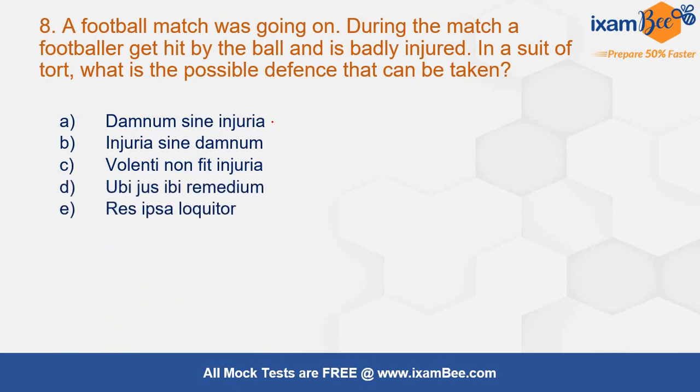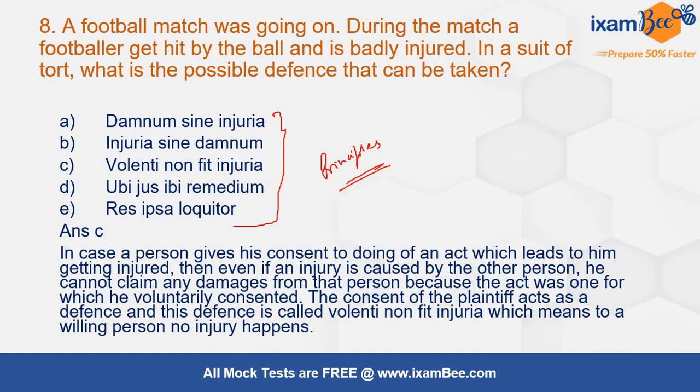ये सारे जितने भी principles हैं, you are seeing these are the principles of tort law. So according to you, which will apply in this? Badly injured है, footballer gets hit, and in a suit of tort, what is the possible defense that can be taken? Now you don't have to see what principle basically plaintiff can apply, but we have to see what defense can be taken over here. So defense that can be taken over here is C, of course, voluntary non-fit injuria.